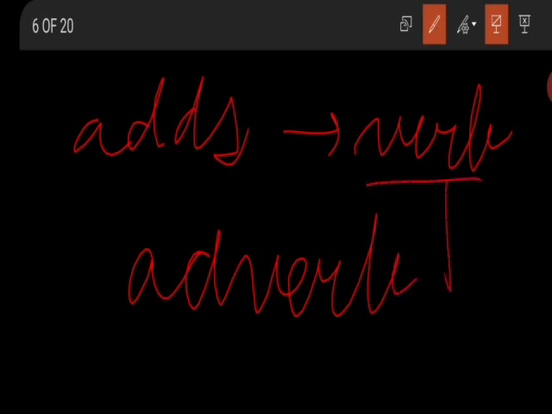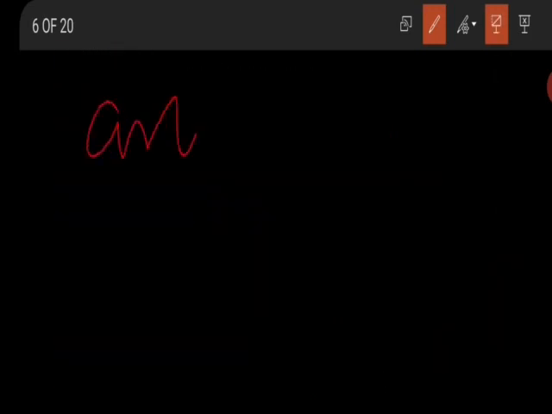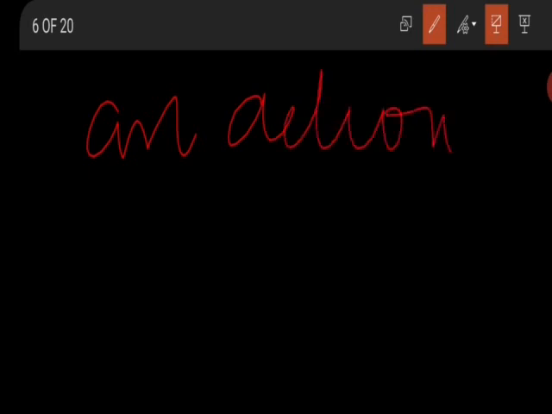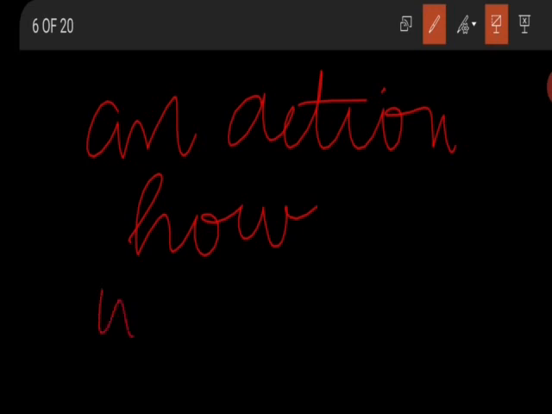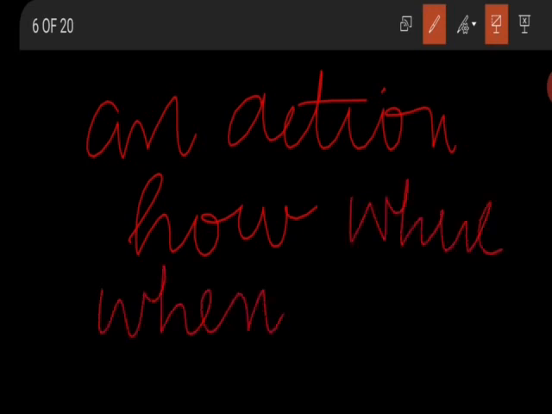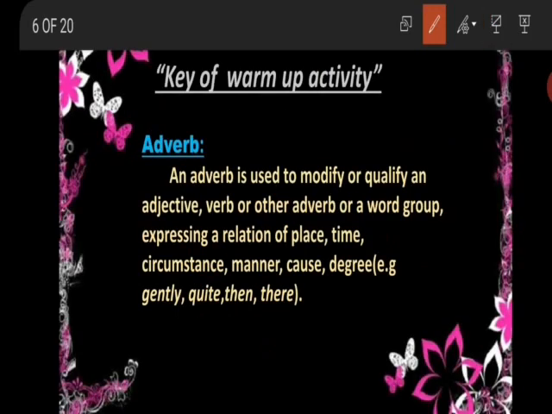A verb is an action. So adverb is the word that defines an action in different ways: how the action occurs, when the action occurs, where the action occurs, etc. So this is how the adverb defines an action. That is why we use an adverb.